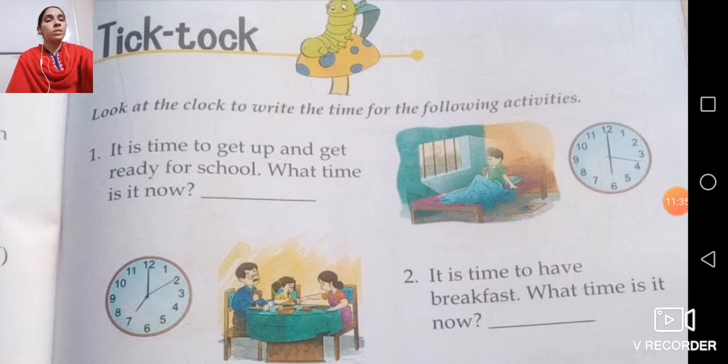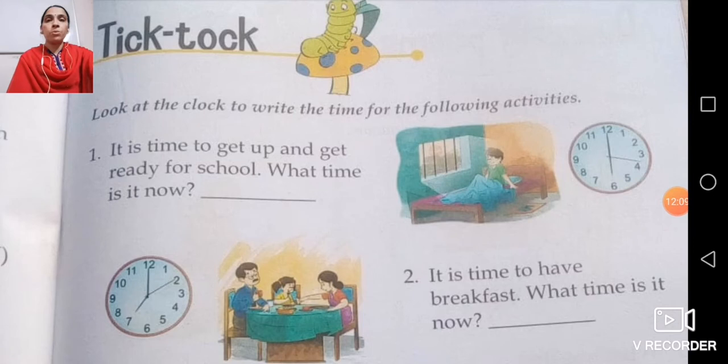Here you can see in the picture a boy who wakes up at this time, and now this time is for getting up and getting ready for school. It means the time will be 6 o'clock in the morning. You can see the time on the clock also. Here the short hand is on 6 and the long hand is on 12. So the time is 6 o'clock.